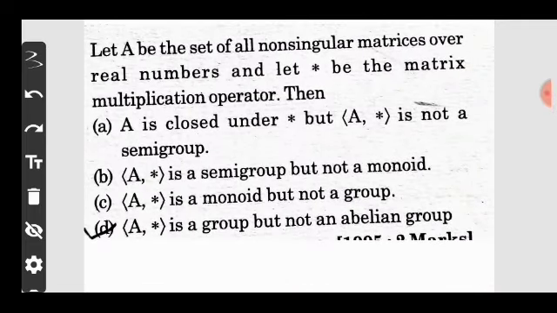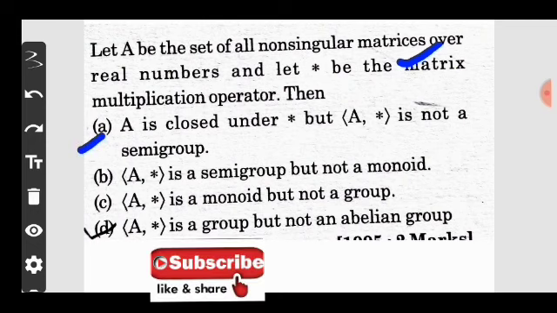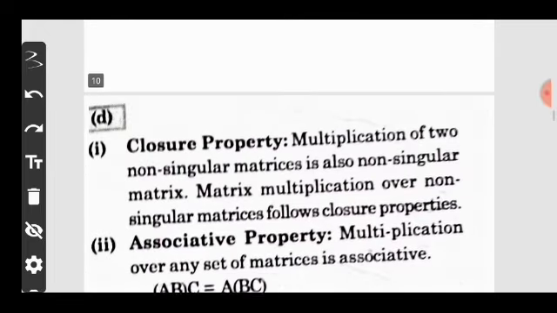Let A be the set of all non-singular matrices over the real numbers, and let asterisk be the matrix multiplication operator. Then the options are: option A, A is closed under the multiplication operator, but (A, asterisk) is not a semi-group. Option B, (A, asterisk) is a semi-group but not a monoid. Option C, (A, asterisk) is a monoid but not a group. And option D, (A, asterisk) is a group but not abelian. So come to the solution of this question.